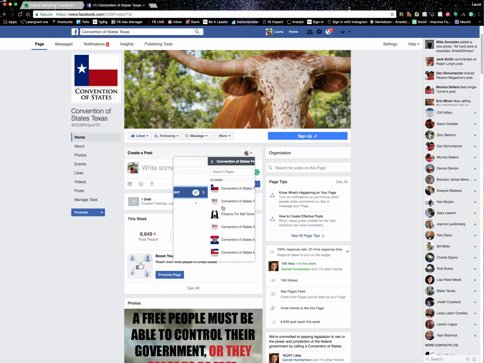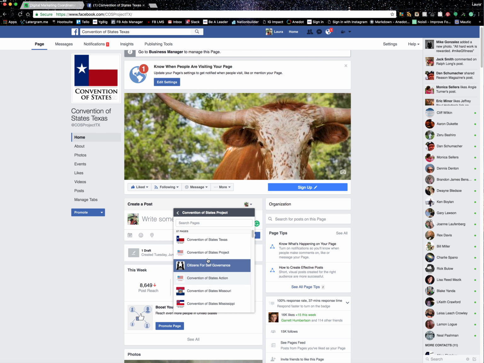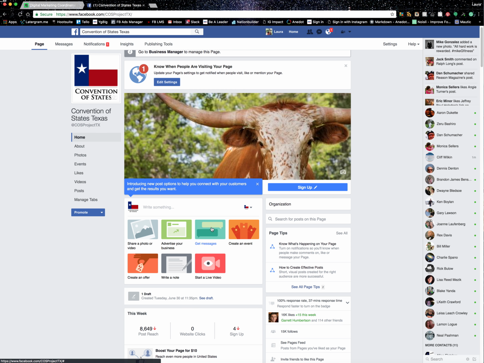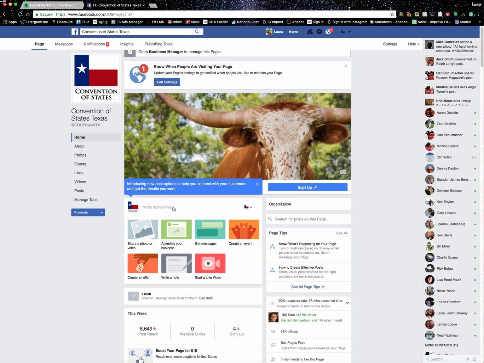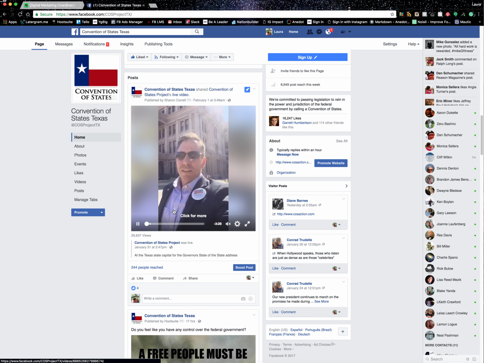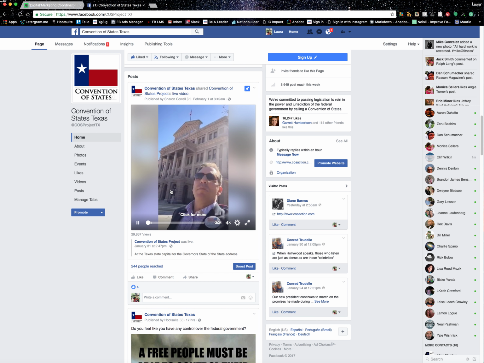You would click on that, and since I'm a manager on all of our pages, I see all of these popping up, but you'll likely only see the Convention of States Texas page, so you'll click on that. And now when you're posting to the page, it would show up in the main section.